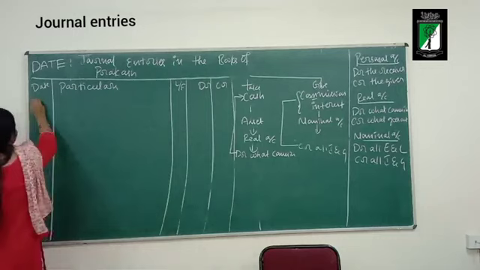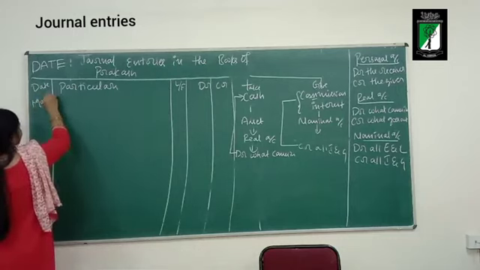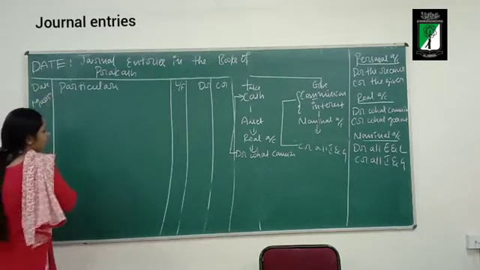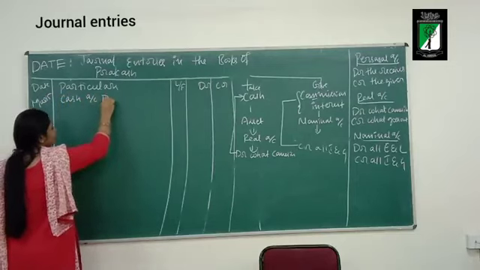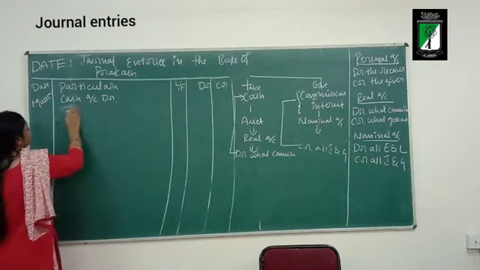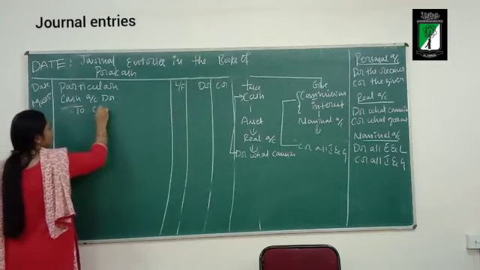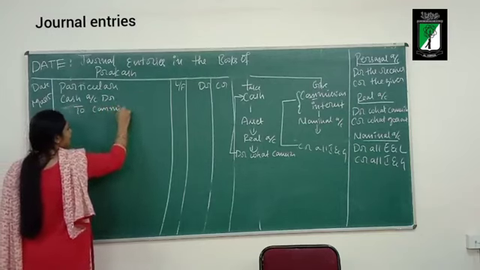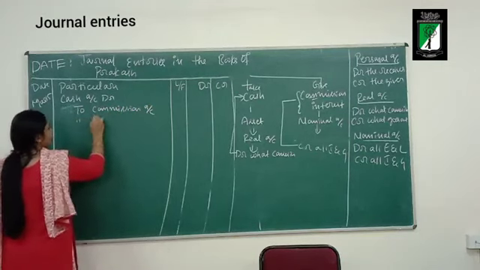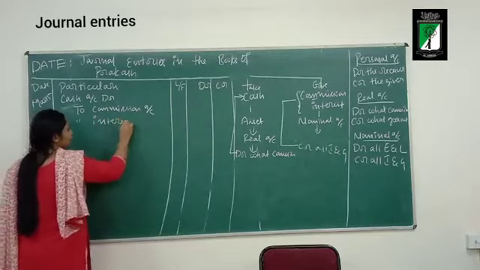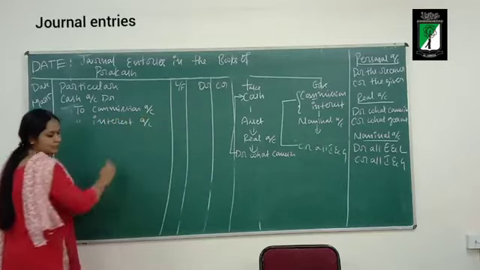What is the date of the transaction? March 15. What should I debit? Cash account debit to commission account. "To" refers to what? Credit. To commission account and to interest account.